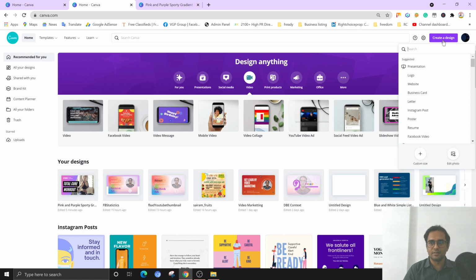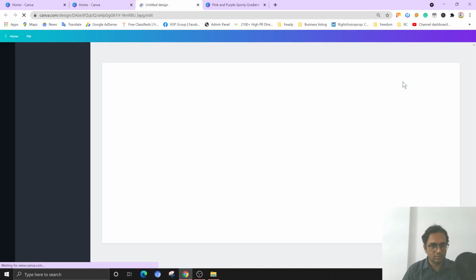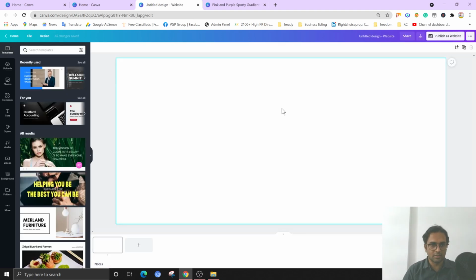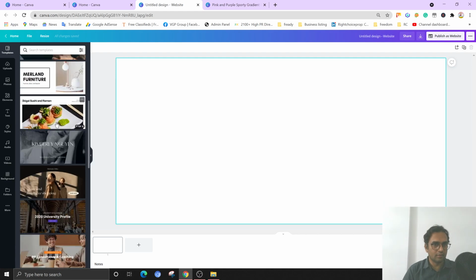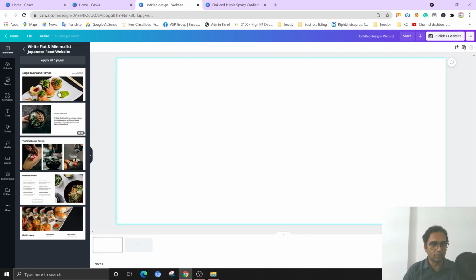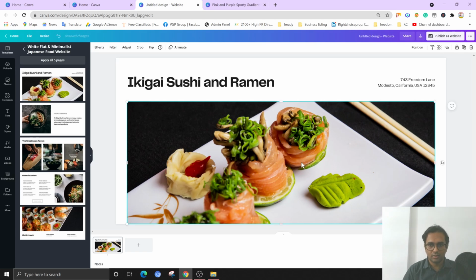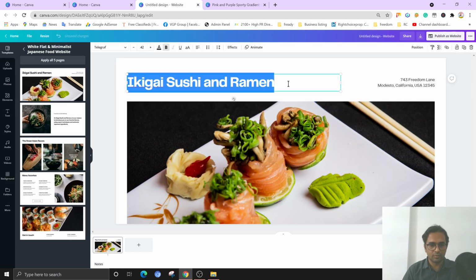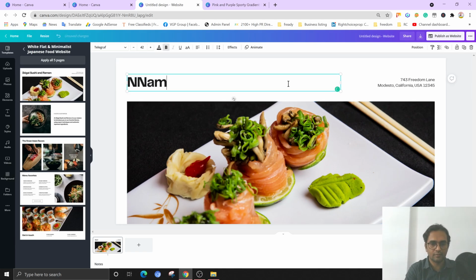From here, you can create a design. If you want to create a logo or a website, for the website purpose you can create some slider images, even page images kind of stuff. So it's really good for you for a landing page. If your business is related to food, you can use those template images. Here you can put your business name,